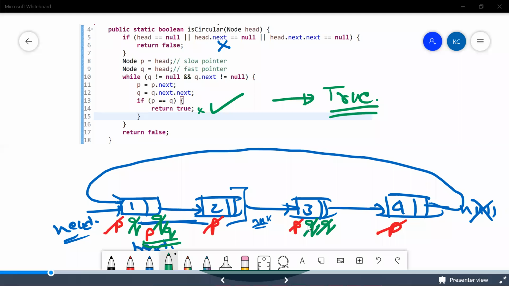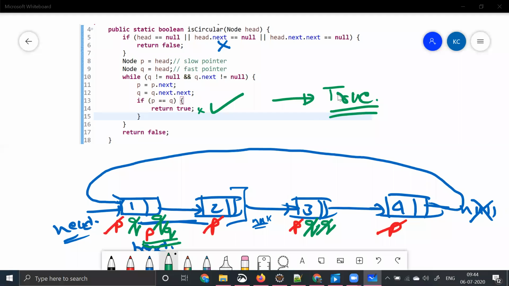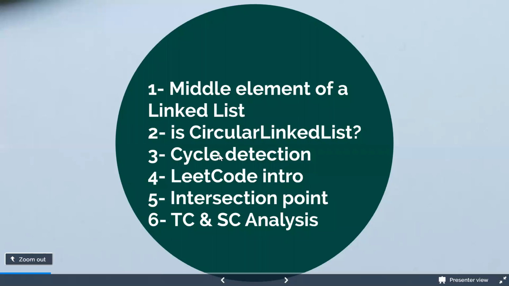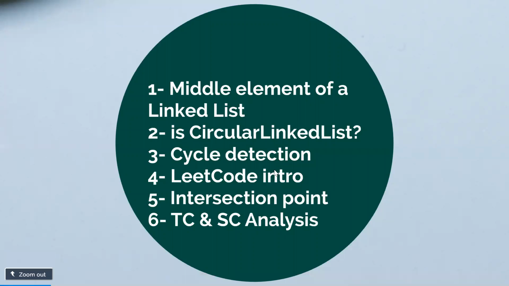So now what I'm trying to say is we have done one more part. We have achieved one more problem and try to find out if the linked list which is given to us as an input is circular or not. So let's go back to our agenda for today. Our agenda for today is solving one more problem, which is cycle detection.